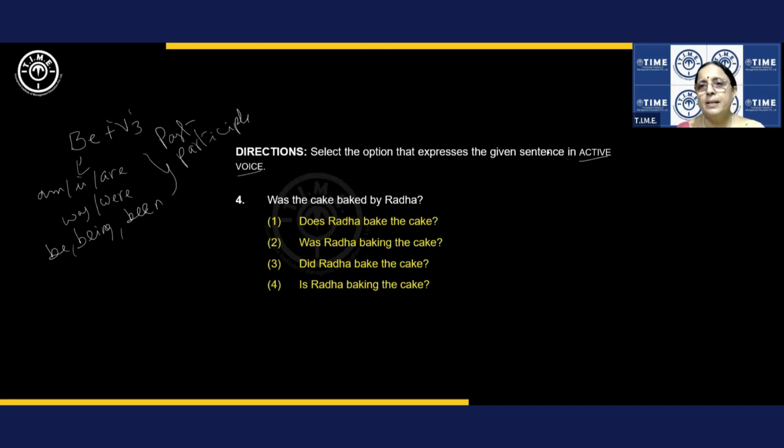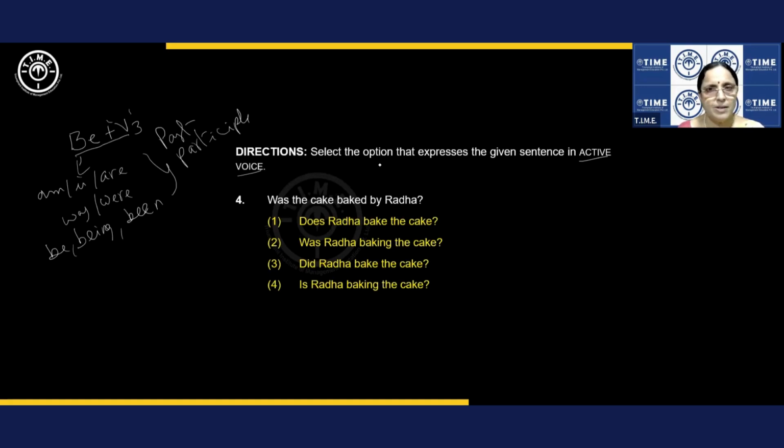Right. Come on. So, right. Select the option that expresses the given sentence in active voice. So we are given a passive sentence. All right. And you know very well, this is how we change the verb. All right. How we change the verb. But then what is the first one? Subject is made object.